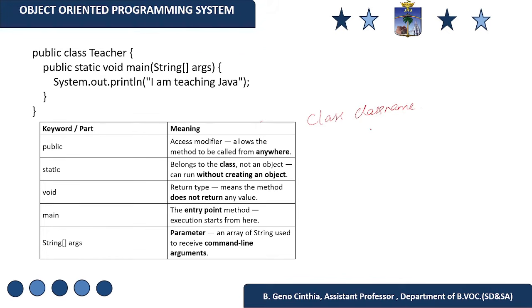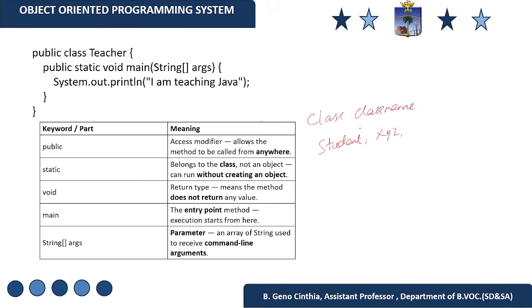The class name can be anything. It can be student, it can be X, Y, Z, it can be anything. So here I have created a class called teacher. Before the class, I have used a keyword called public.